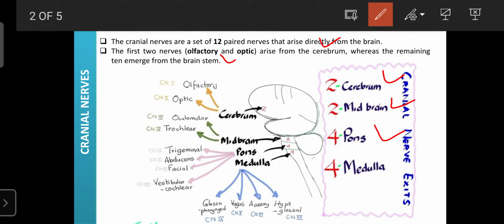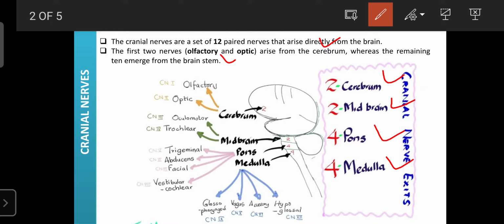You already learned during the anatomy and physiology of the pons that it has four nuclei: trigeminal, abducens, facial, and vestibulocochlear. The remaining four arise from the medulla: the glossopharyngeal, vagus, accessory, and hypoglossal.